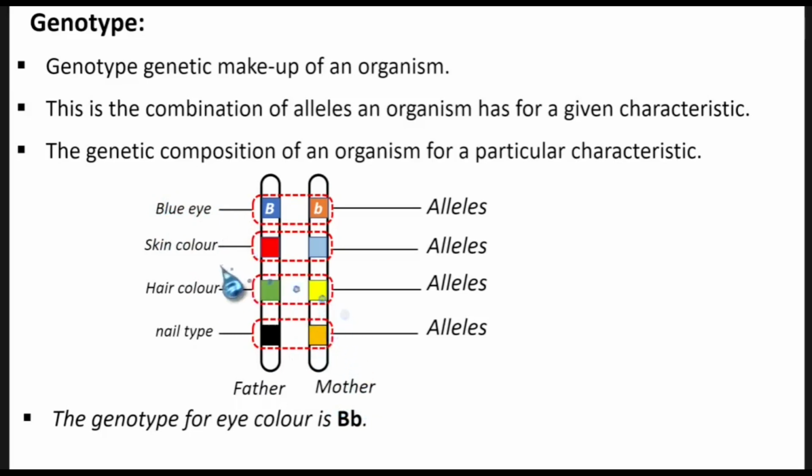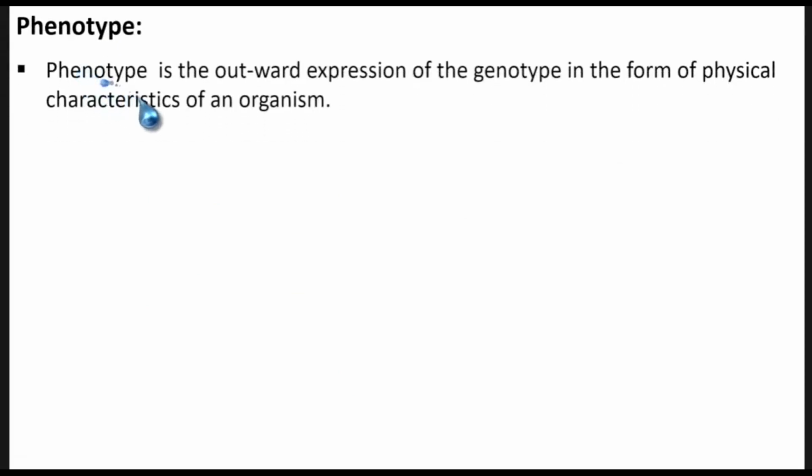Okay, so now we are done with the genotype. Let's go to phenotype. So what is phenotype? We are saying phenotype is the outward expression of the genotype in the form of physical characteristics of an organism. So now we are saying the outward appearance, like the way we saw in this individual, the color of the eyes is blue.